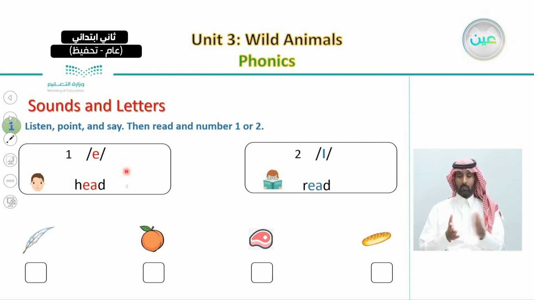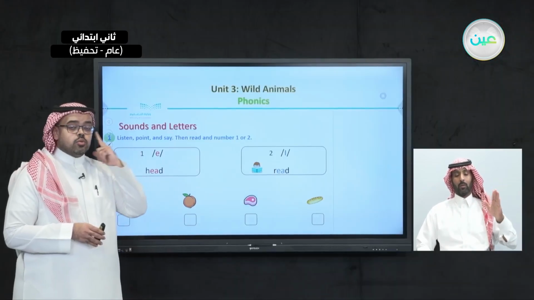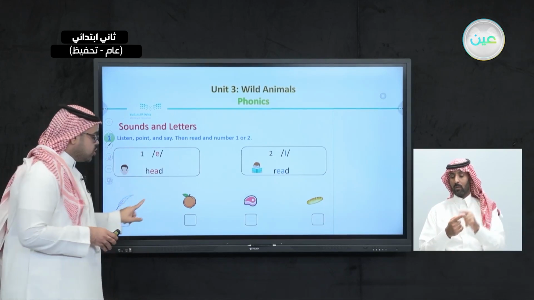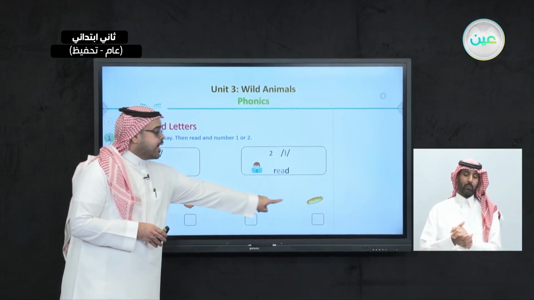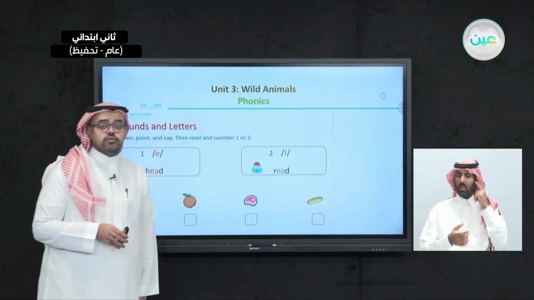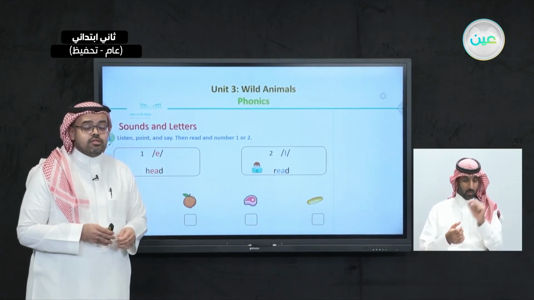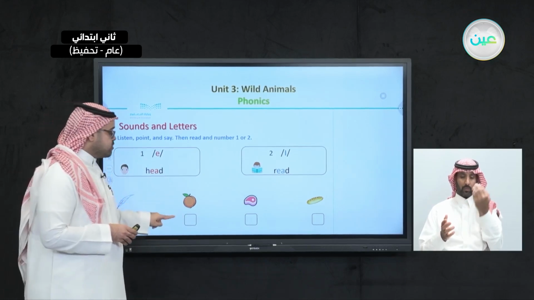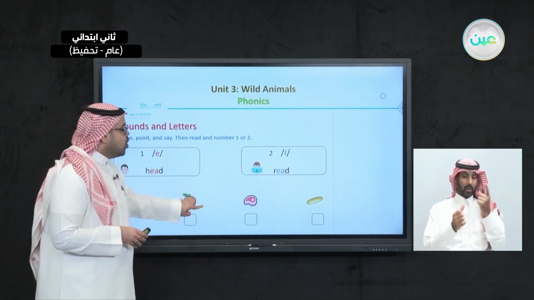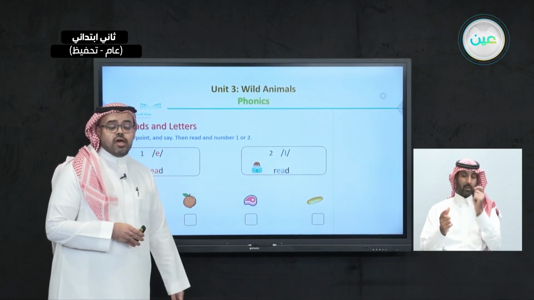This is the first sound and this is the second sound. After hearing these sounds, we're going to listen to four different words, and we need to guess which sound each word belongs to. Does it belong to the first sound or the second sound?